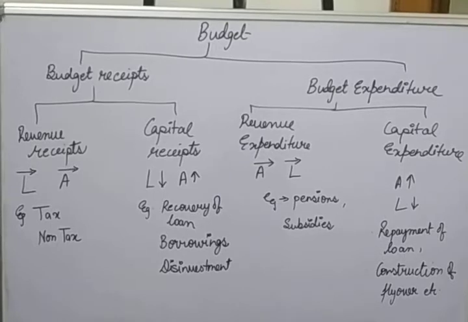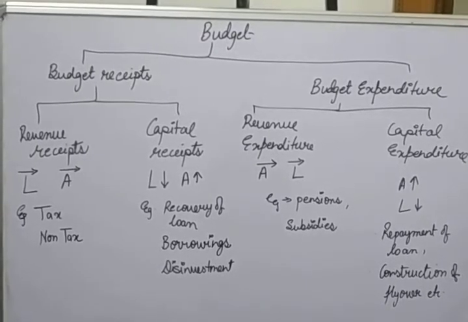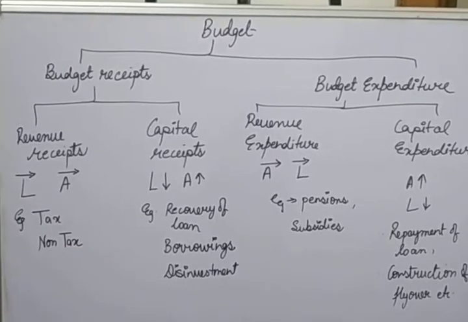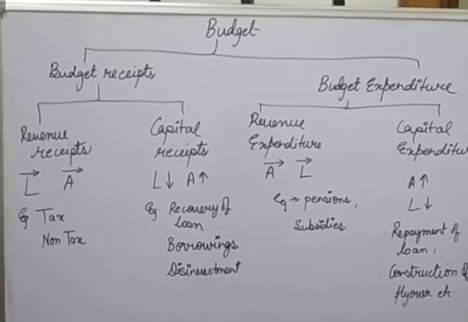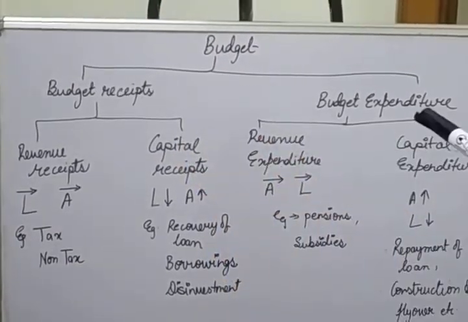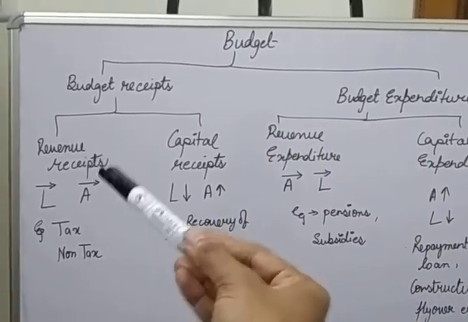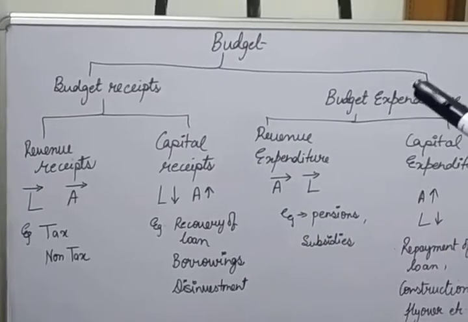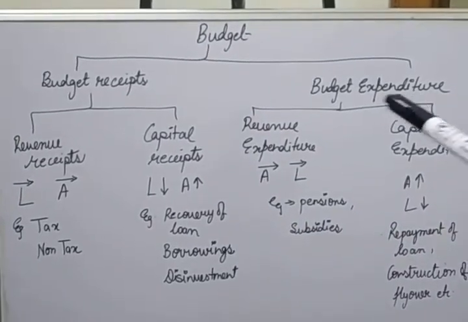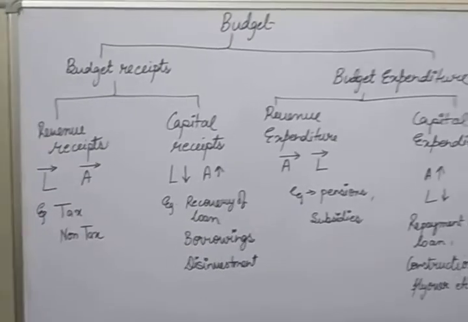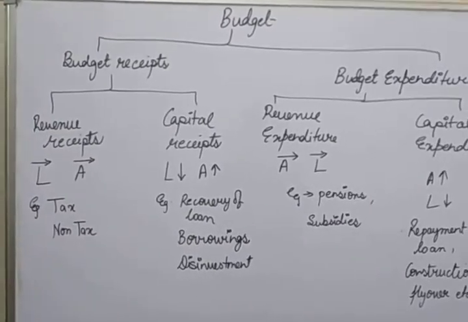Now let's do the revision of the whole budget structure. Basically, two parts are there. The budget is the estimation of the government receipts and expenditure of the given fiscal year. So the basic two parts are budget receipts and budget expenditure. Budget receipts are further classified into two parts, revenue receipts and capital receipts, and budget expenditure is also classified into two parts, revenue expenditure and capital expenditure. So now let's revise all of these.